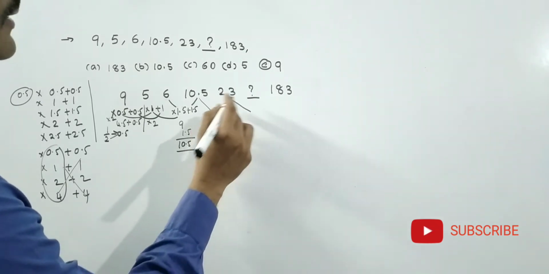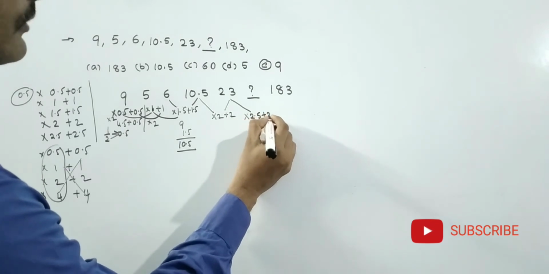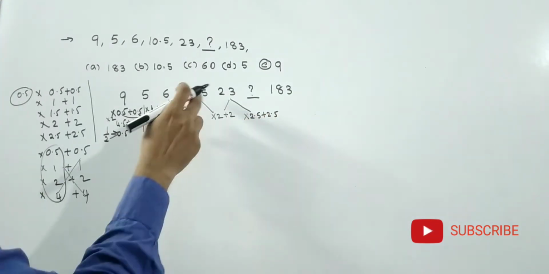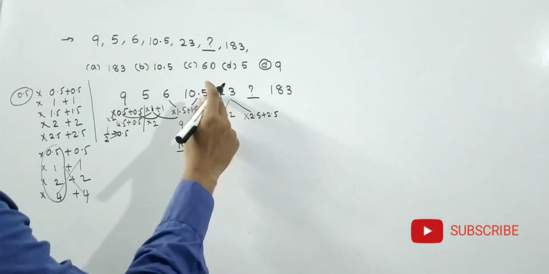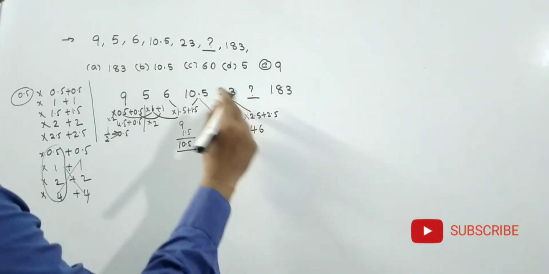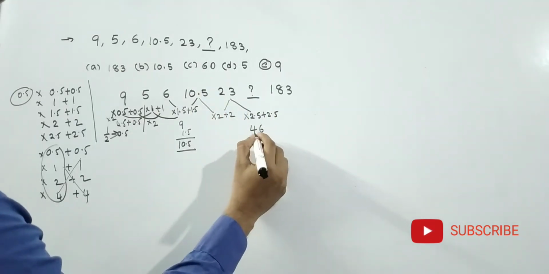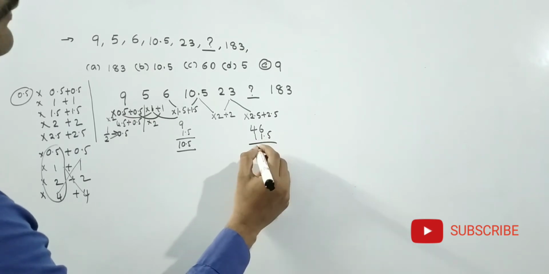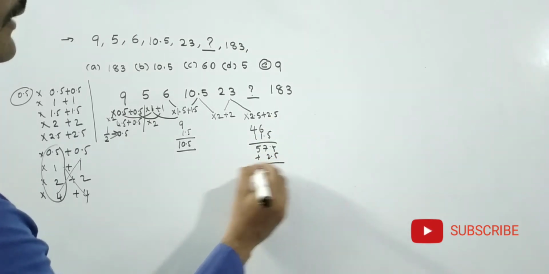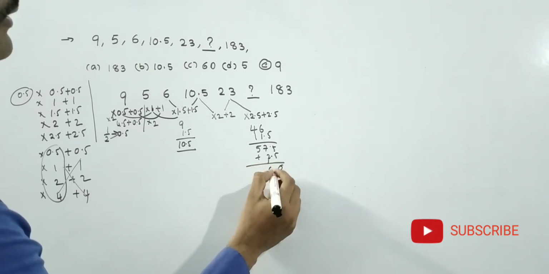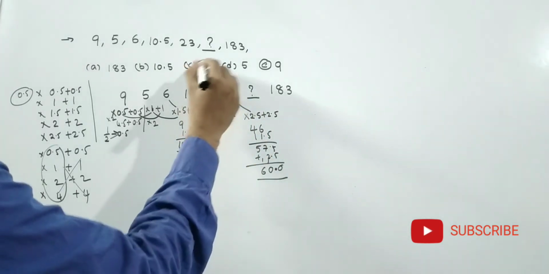2 plus 0.5. How much? Into 2.5 plus 2.5. See friends, 23 into 2.5 how much? 23 2s are 46. 23 halves how much? 0.5 means half of the 23. 11.5. That means 57.5 plus 2.5. That means answer is 60.